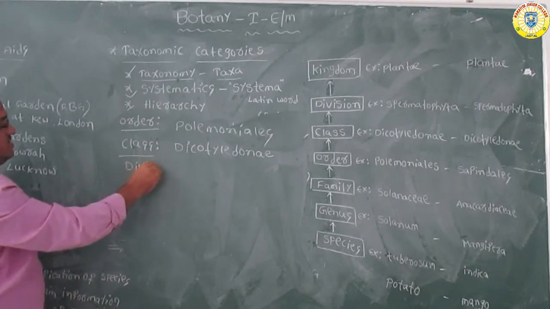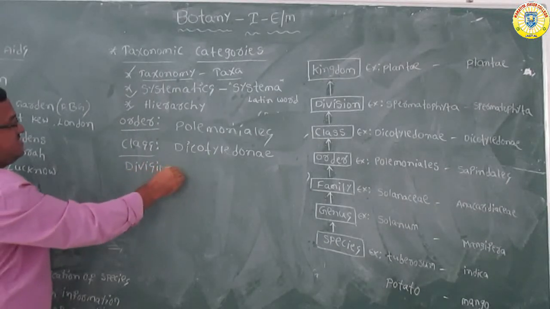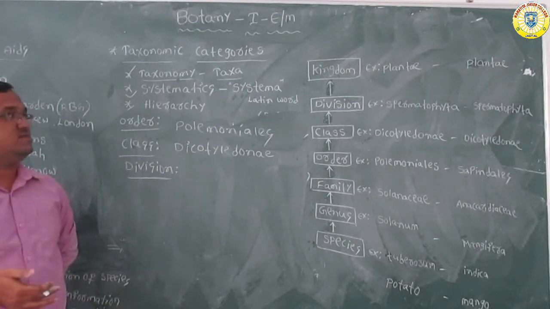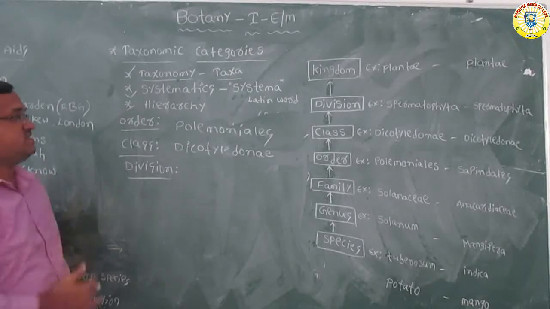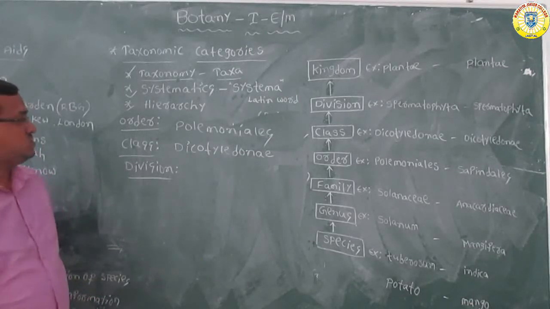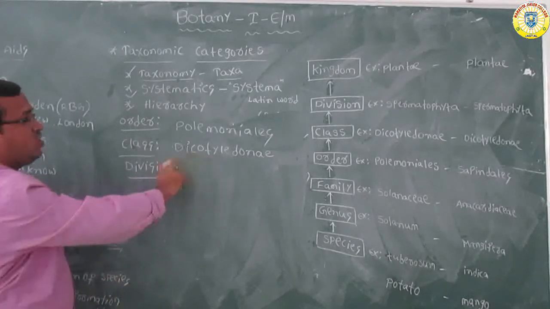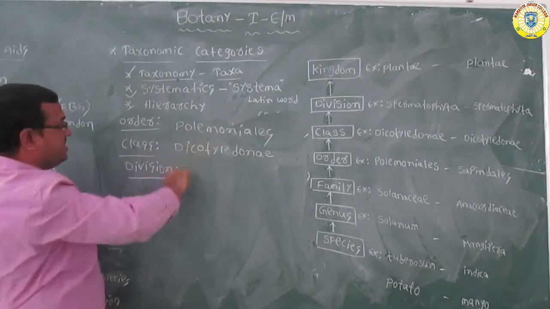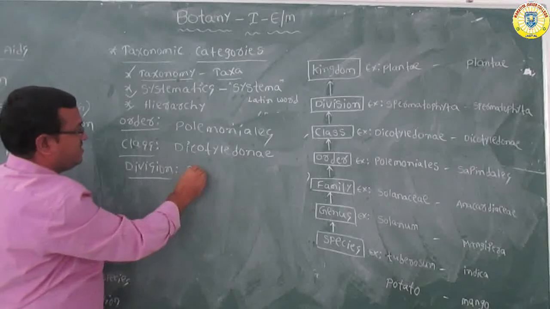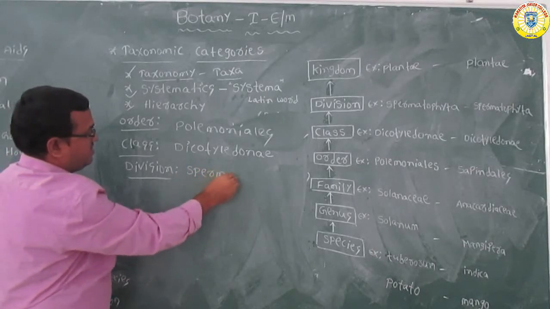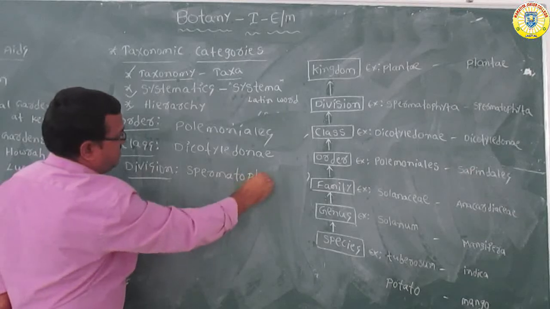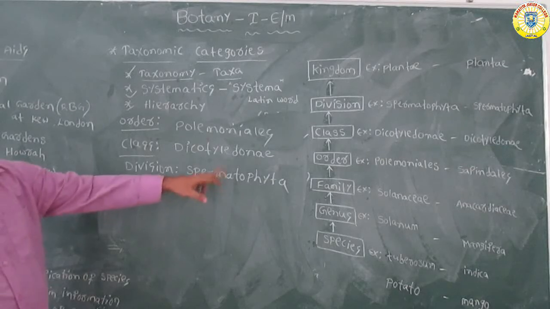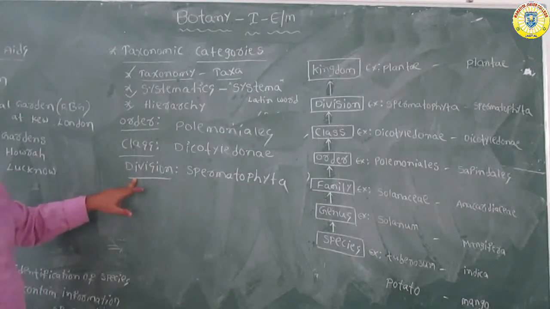Next, division comes after class. This division includes the related classes which also have very less similarities. Here the class Dicotyledonae is included in the division Spermatophyta. So this is the sixth hierarchy of the classification, the sixth level, division.